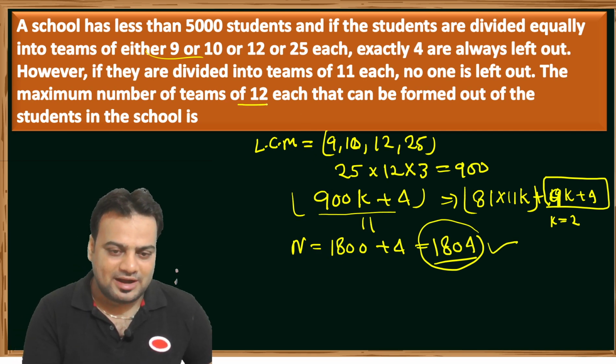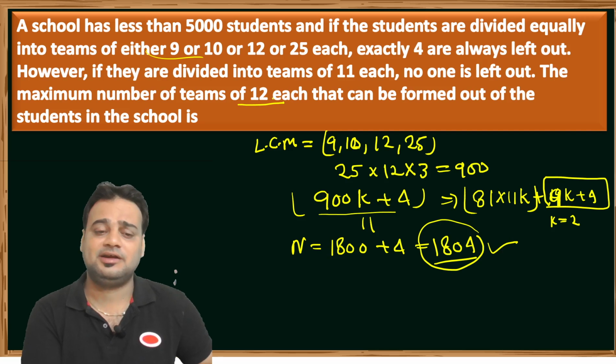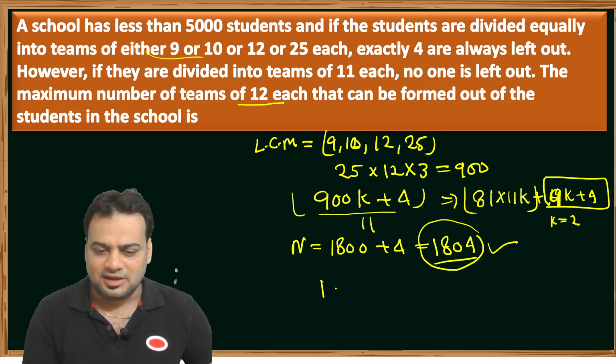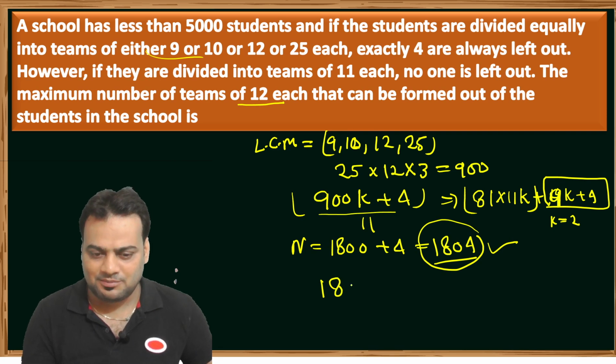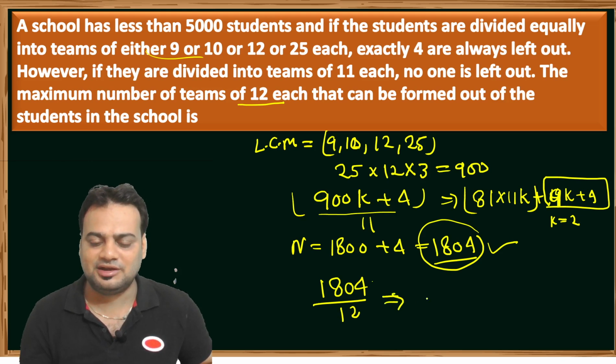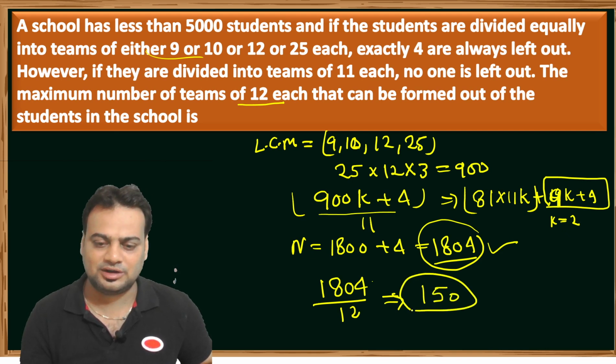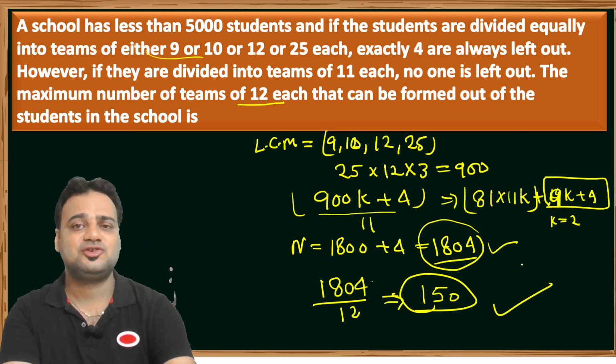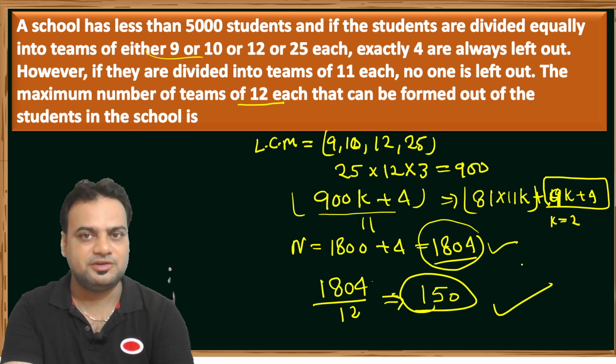If we divide it in 12, divide a team of 12 each, then how many teams can we form? So that's simple. In each team, if 12 members, so that how many teams, 1804 divided by 12 and gets an integer value, so that we get the number of teams. How much teams? 12 ones are 12 and here 6, 12 5 are 60 and next 0, so that 150 teams can be formed. Yes, that's a very easy question, and that is a 2022 previous year question of a